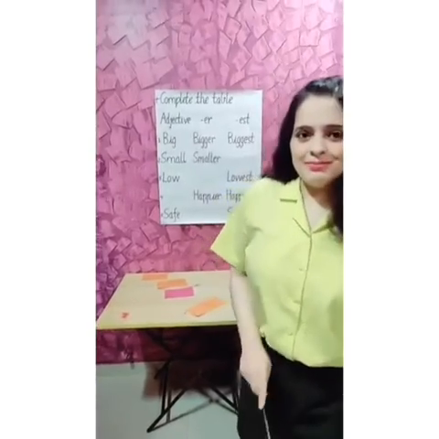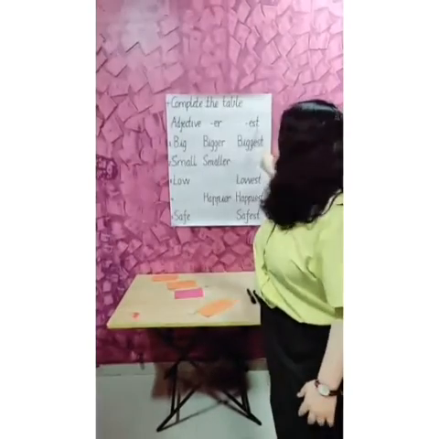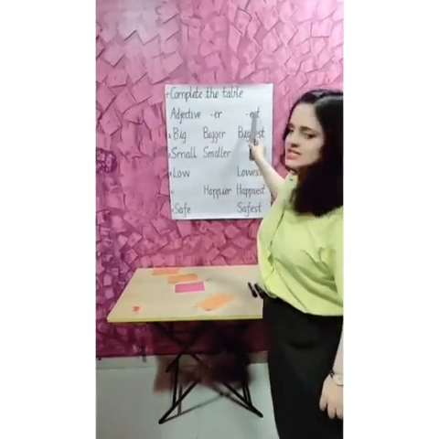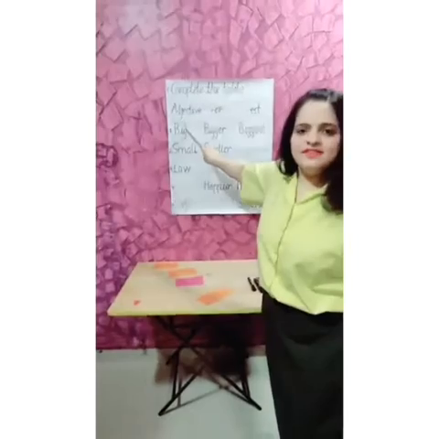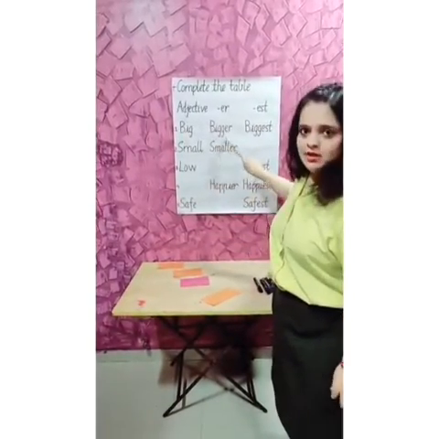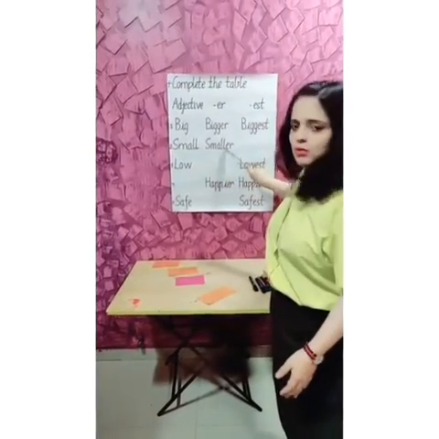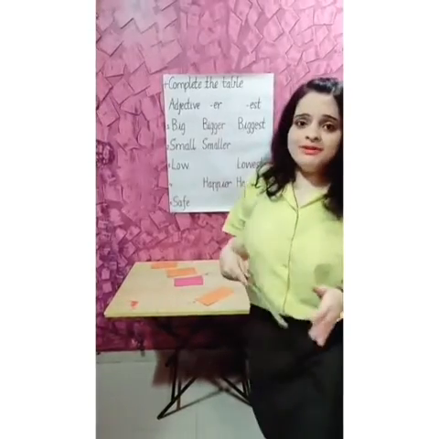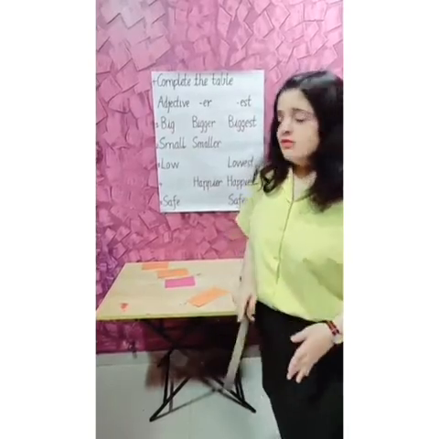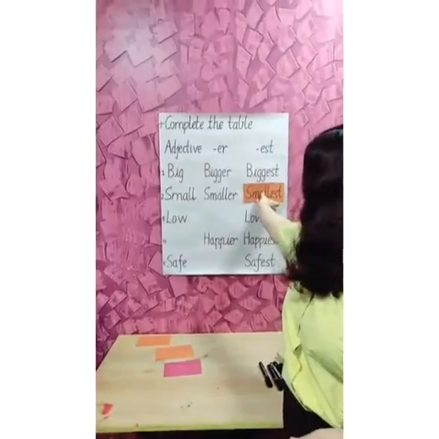So children, let us complete the table with positive degree, comparative degree and superlative degree. So here we have er as comparative and est as superlative, and positive is the same. Here we see our first question: big, bigger, biggest. And next, second question: small, smaller and dash. What will be the answer? So here we are adding suffix est. So the answer will be smallest.